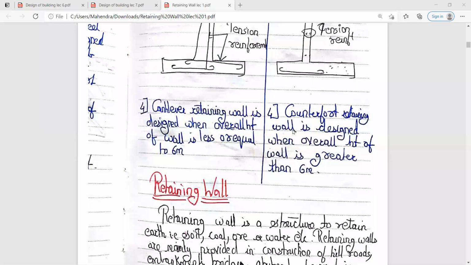Yes, nobody knows how many types of retaining walls there are? Already you have studied this in your geotech G2.